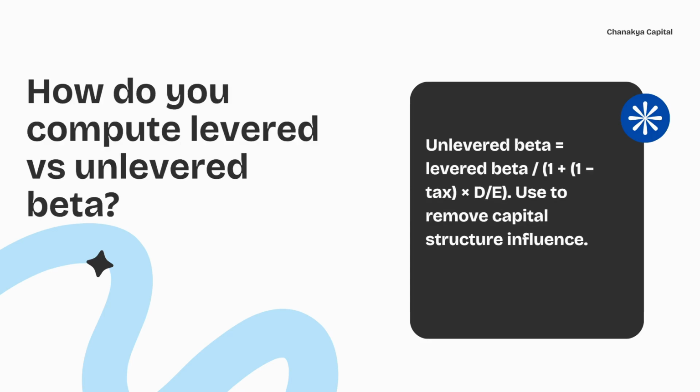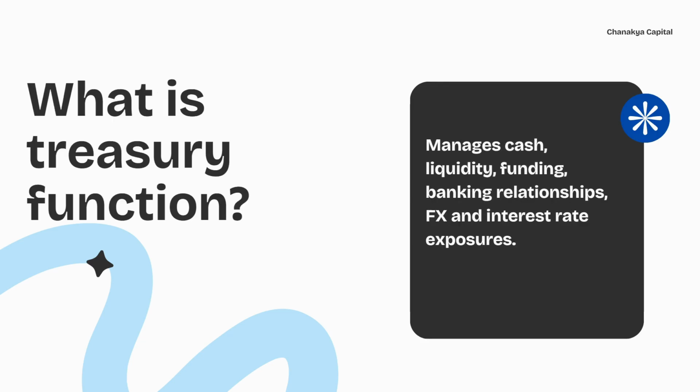How do you compute levered and unlevered beta? Unlevered beta is equal to levered beta divided by (1 plus (1 minus tax) times debt divided by equity). It is used to remove capital structure influence. What is the treasury function? Manage cash, liquidity, funding, bank relationships, FX and interest rate exposures.